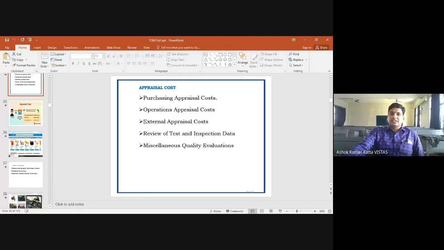Third one, external appraisal cost. This is not only for your business, but also other businesses where the appraisal cost increased, and relatively that will have an effect on your business. Because of the construction of the Golden Quadrilateral system and national highways, what do toll gates do?